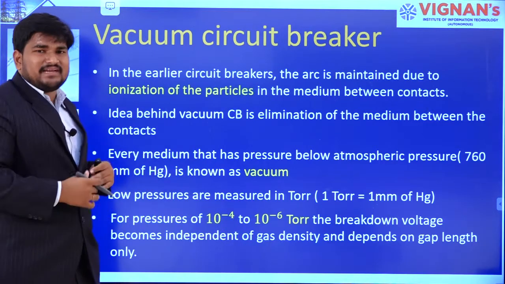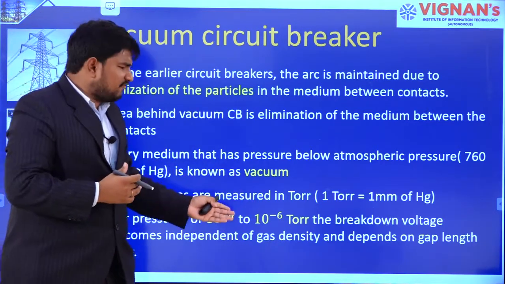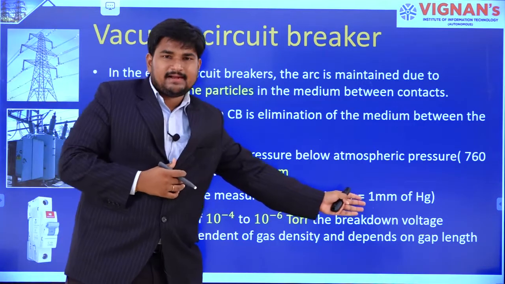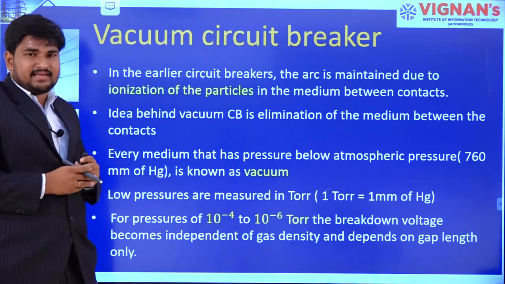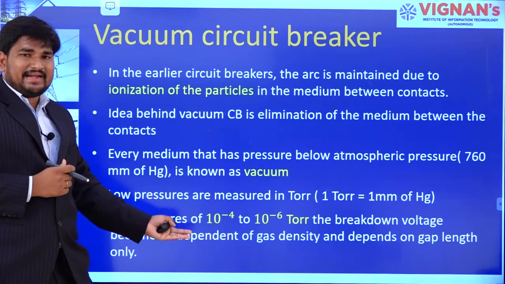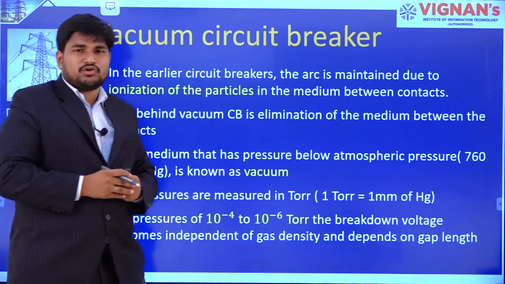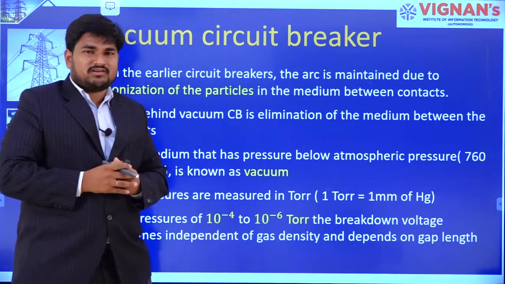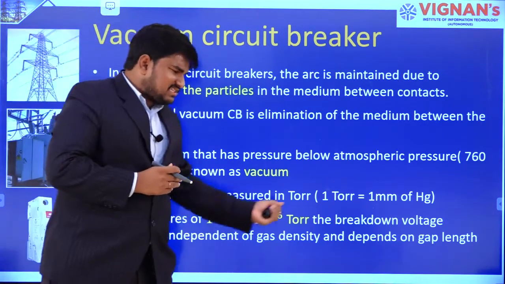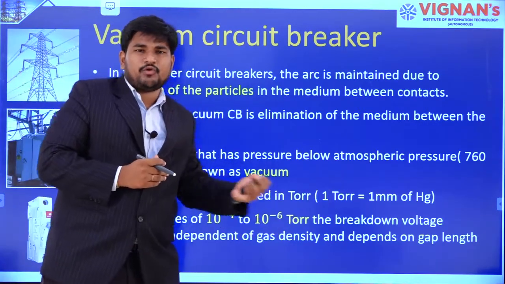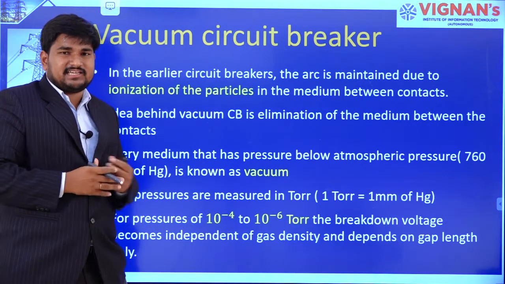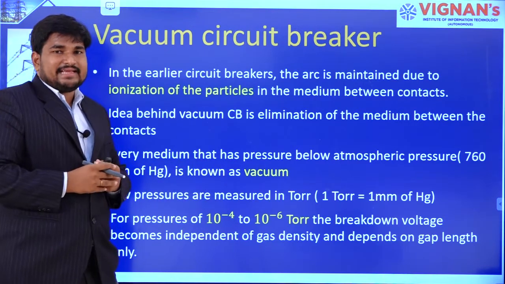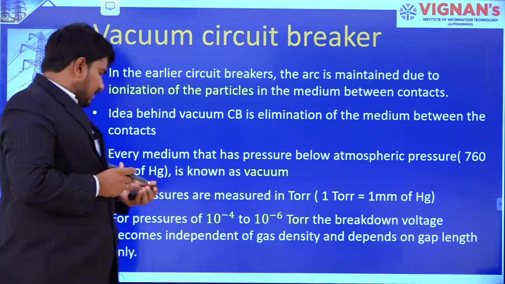These low pressures are measured in terms of torr. 1 torr is nothing but 1 mm of Hg, and in vacuum circuit breakers, the pressure is maintained at 10 power minus 4 to 10 power minus 6 torr. At these pressures the breakdown voltage between the contacts is independent of gas density but depends on the gap between the contacts.